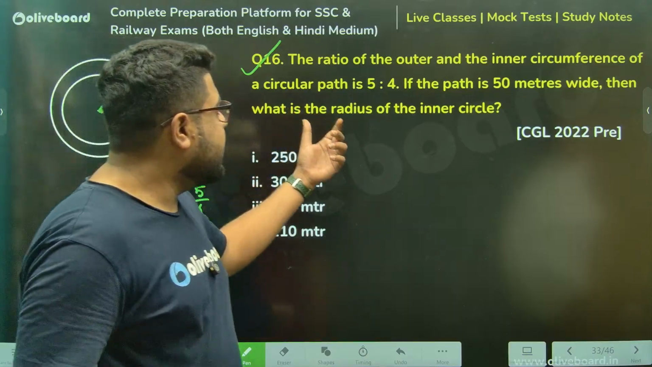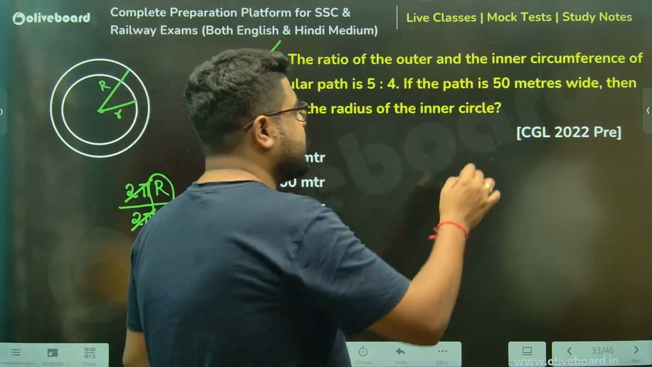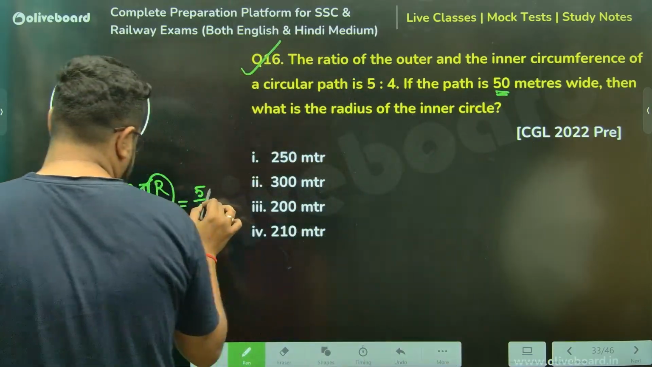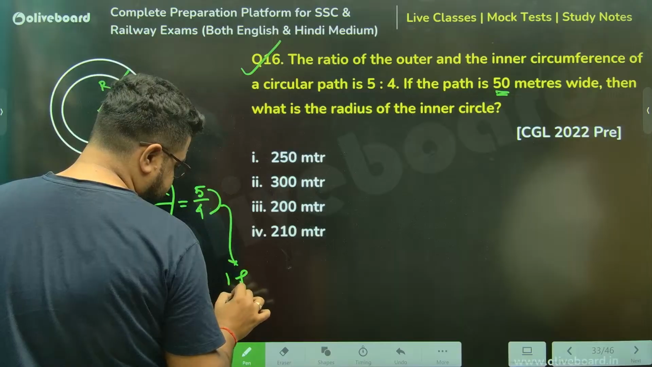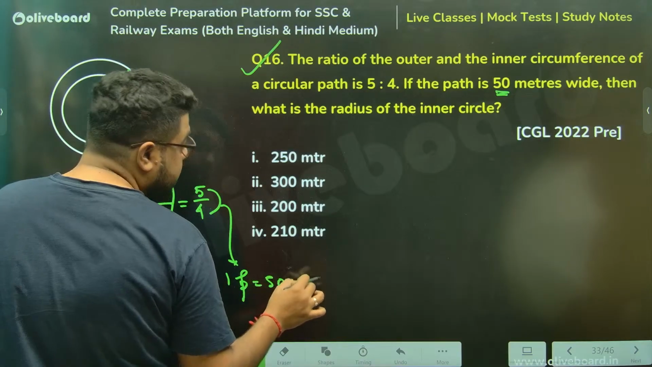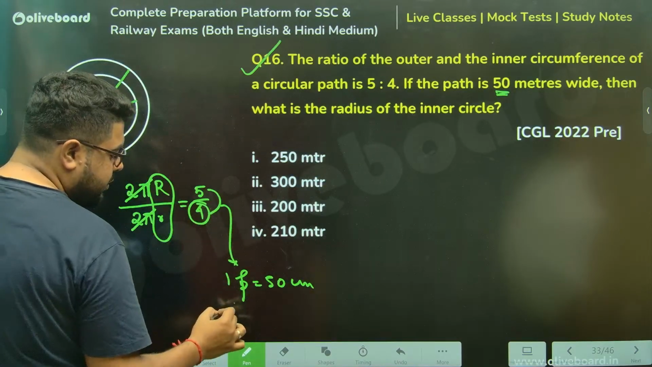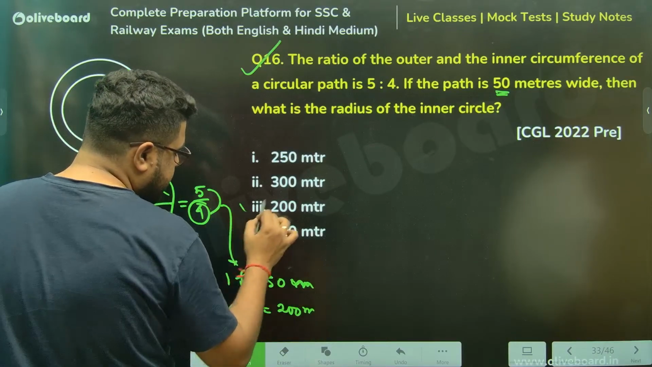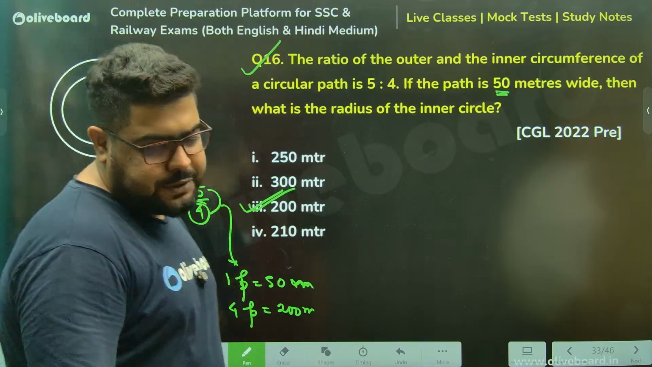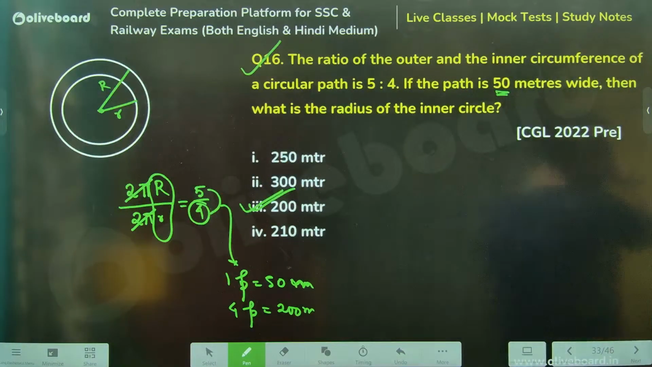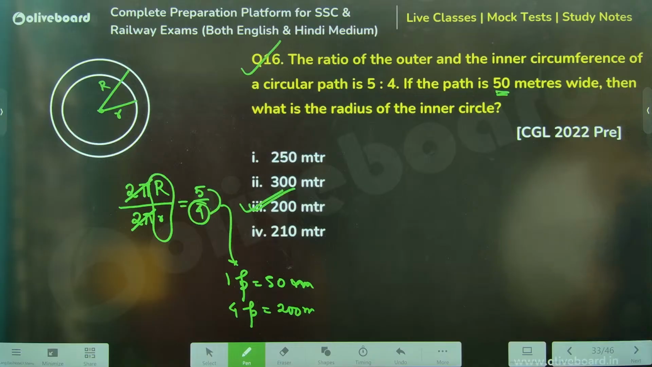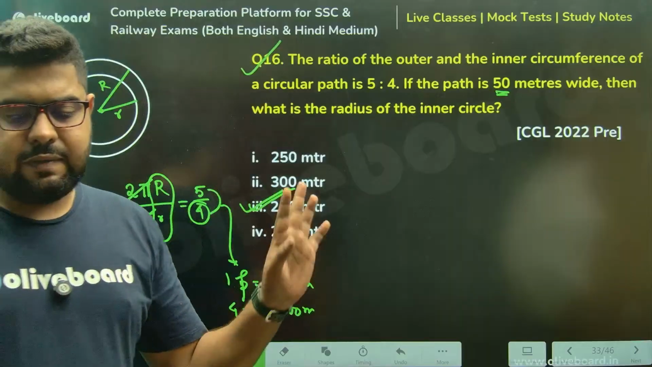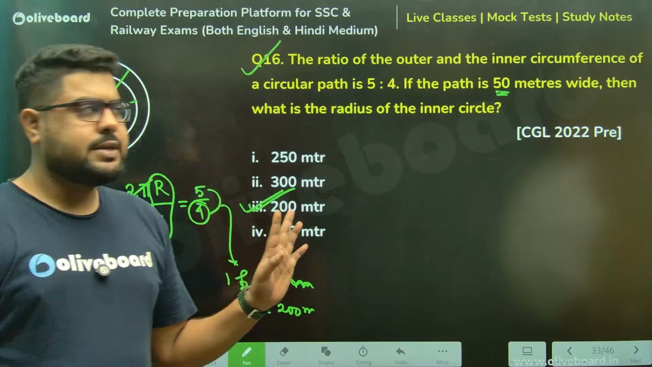So what is the radius of the inner circle? The gap is 50 meters, meaning R minus r is 50. So 5 parts minus 4 parts, 1 part value is 50. They're asking the inner circle, 4 parts value. That will be 200. Meters, not centimeters. Option number 2 is the answer. Option number 2, 100% is the correct answer. Very, very simple stuff. Nothing very difficult about this.